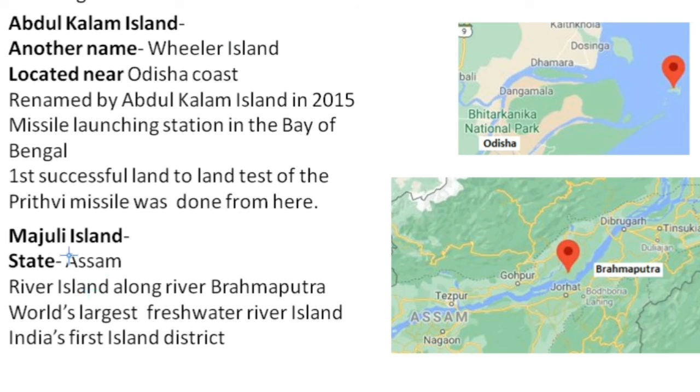Majuli Island, situated in the state of Assam. It is a river island along the river Brahmaputra. It is the world's largest freshwater river island and India's first island district. All of you can see here the location of this Majuli Island along the Brahmaputra river.